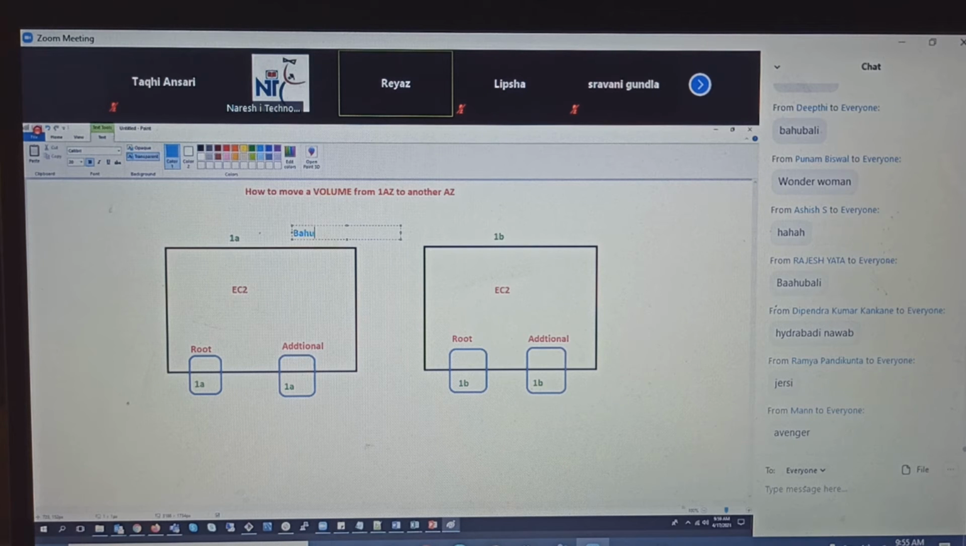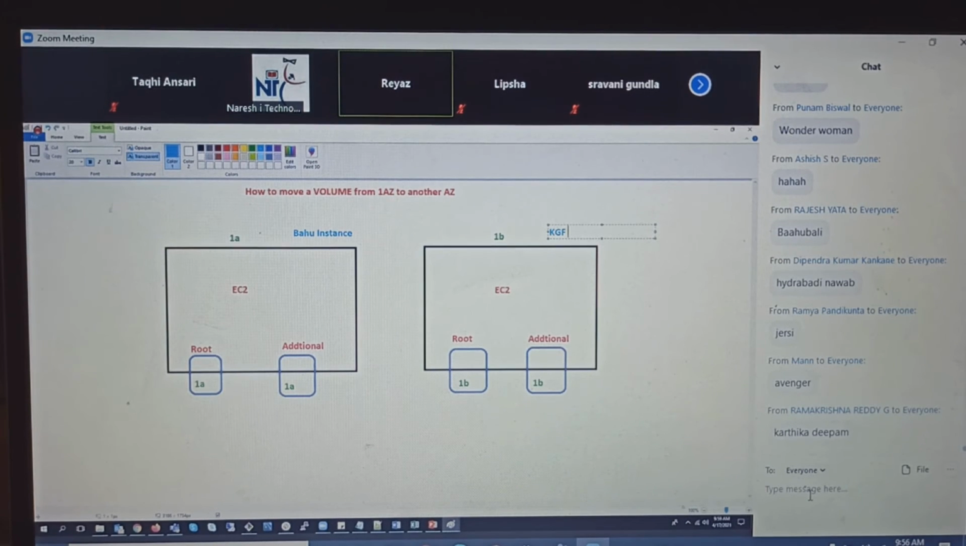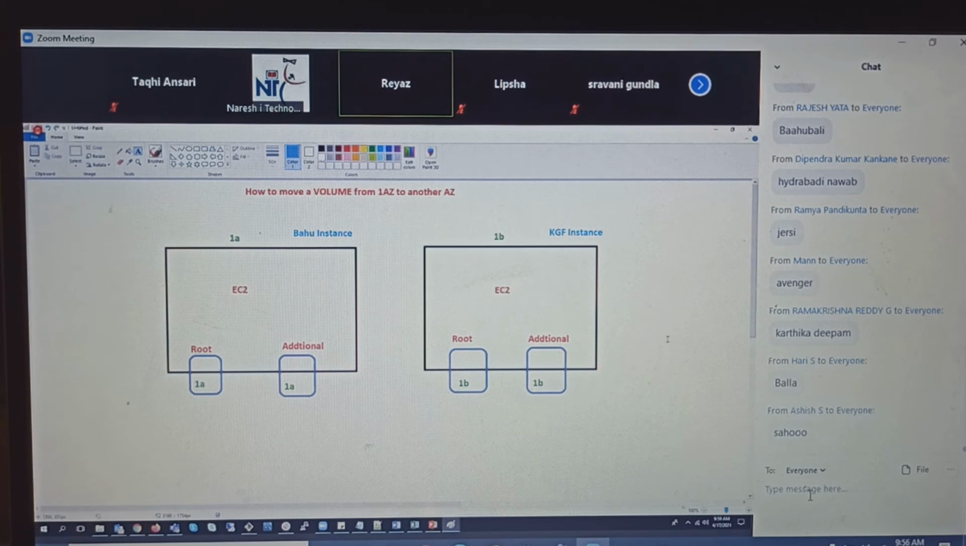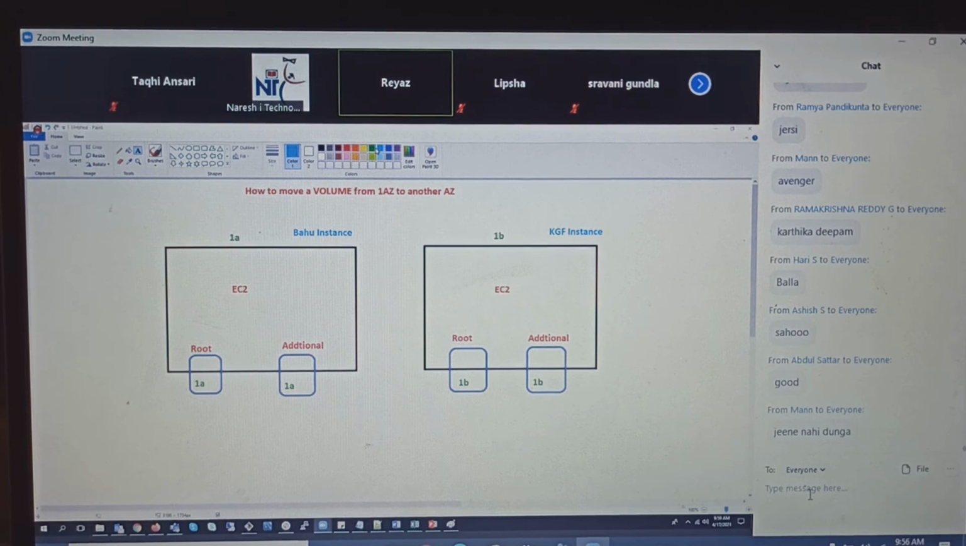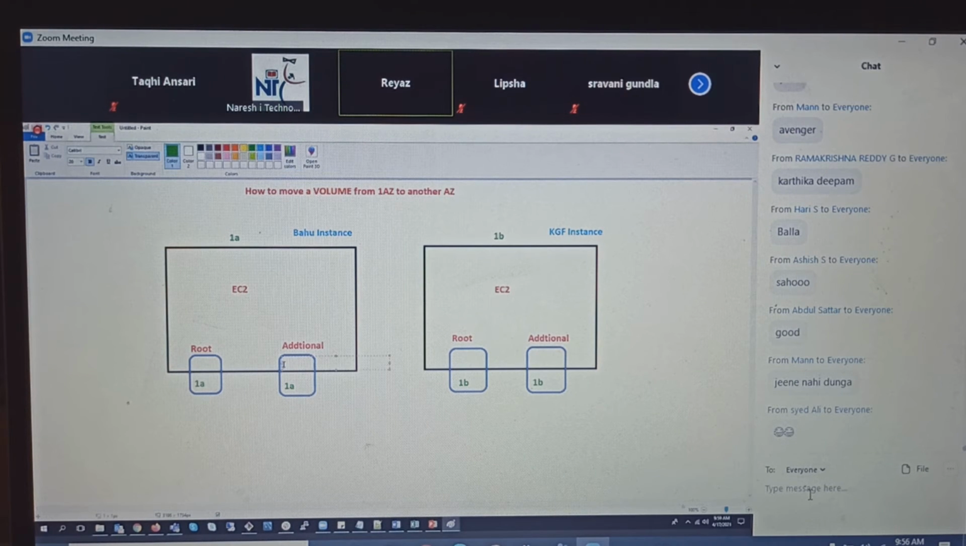So let's say, for example, this is called the Bahu instance. And this is called, okay, good, let's call it KGF. I usually use this. So Bahu instance and KGF instance. Here, in this one, I have the Bahubali movie. Here I have the KGF movie.